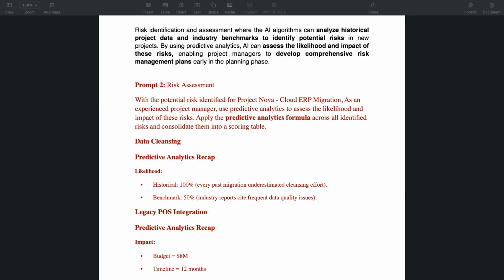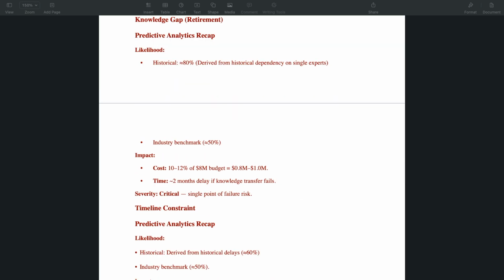For the industrial benchmark, it has already cited 50%. We also did that for legacy POS, whereby we have a benchmark of an average of 25%. Knowledge gap is also historical information that we have, the likelihood is 85%, industrial benchmark is 50%.